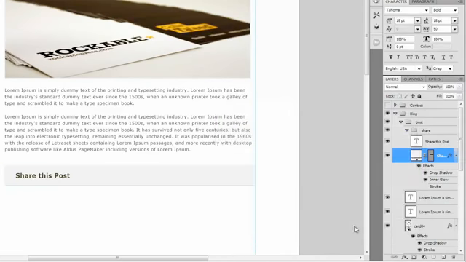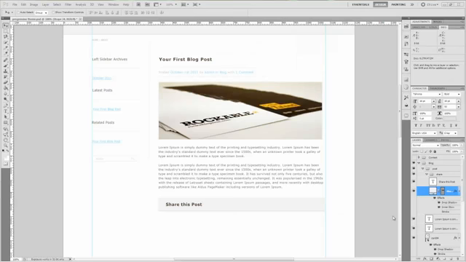And that looks much better. Okay, so now that we were able to change the color of that background, which of course looks much better, let's go ahead and add a separator behind share this post.